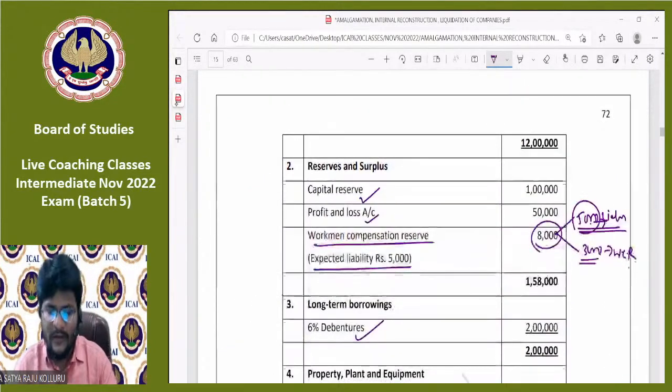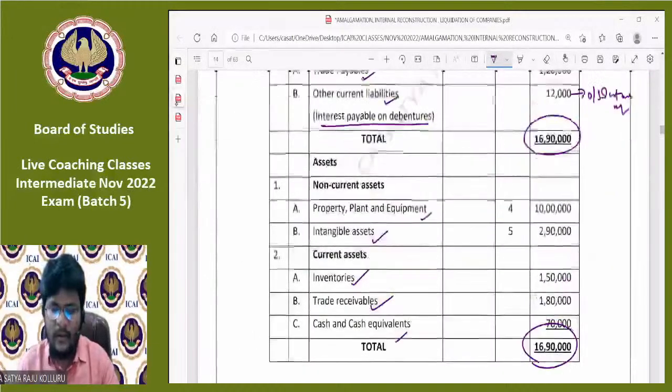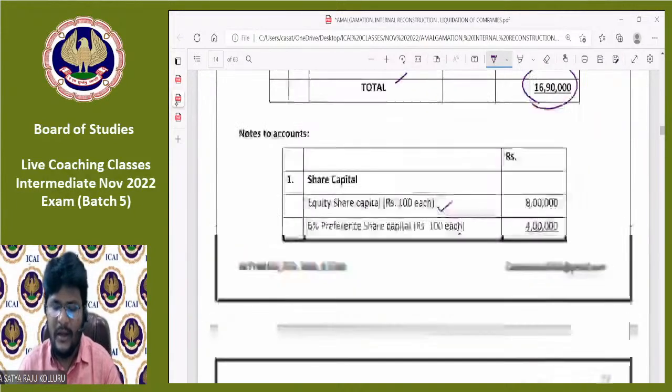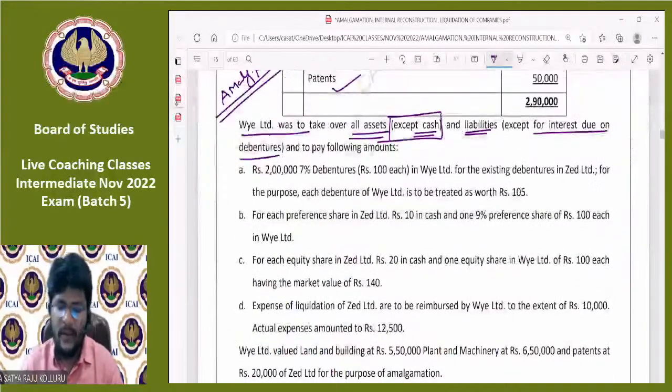And the liabilities, except for interest due on debentures. This outstanding interest is there, right? The outstanding interest is also not taken over by the purchasing company. That means one asset and one liability are not taken over by the purchasing company.